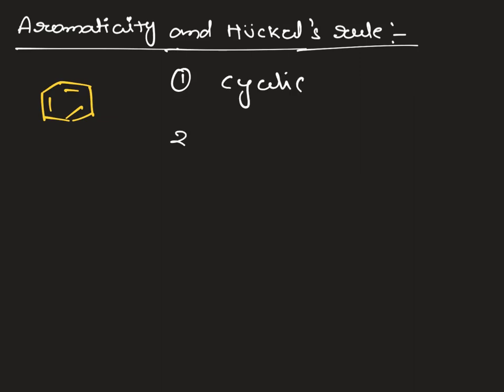The second one, is benzene a planar molecule? Yes, it is planar. And benzene has continuous delocalization of pi electrons. You can see these pi electrons are delocalized in this fashion also, such that we get another resonating structure.